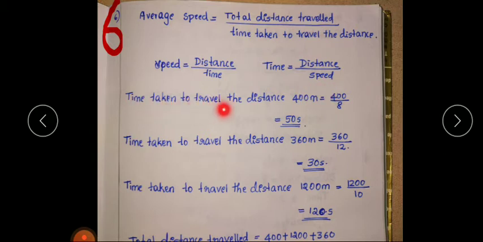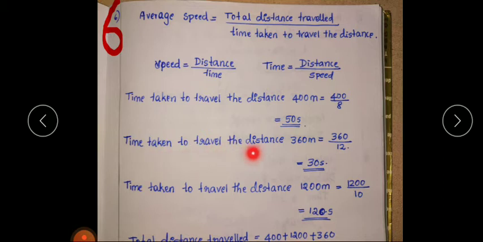The time taken to travel a distance of 400 meter is equal to distance, how much? 400. Then speed is 8 because it covered 400 meter with a speed of 8 meter per second. So divide 400 by 8 so that you will get 50 seconds.